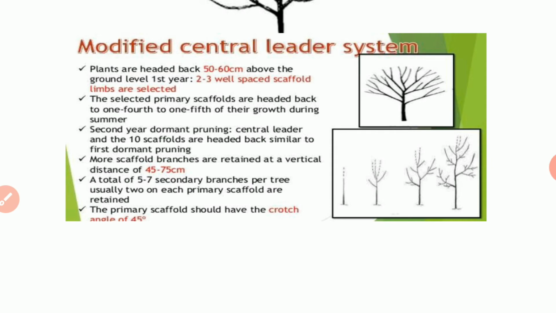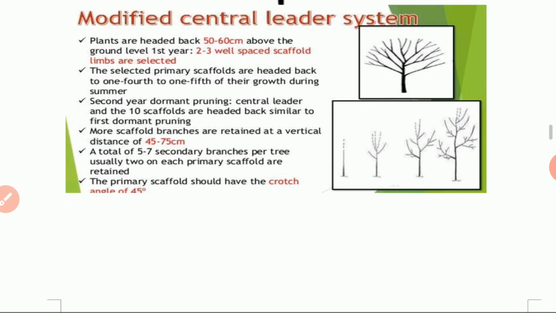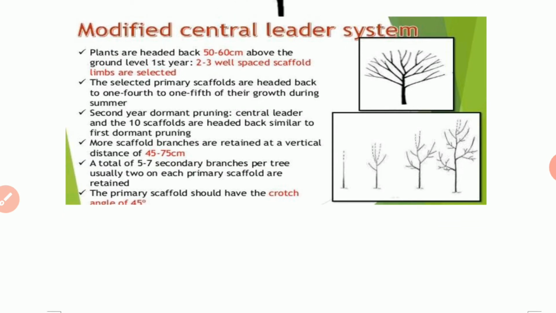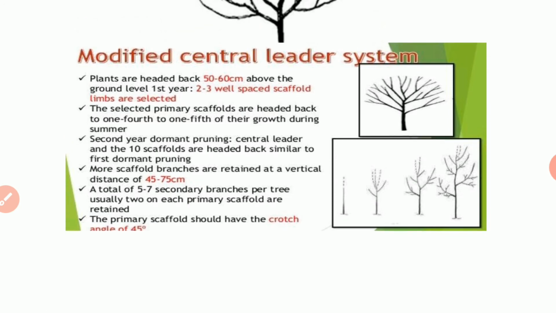Plants are headed back 50 to 60 centimeter above the ground level. In the first year, 2 to 3 well spaced scaffold limbs are selected. In this modified central leader system, the main central axis is allowed to grow, and after some definite period of time, the main central axis is cut.